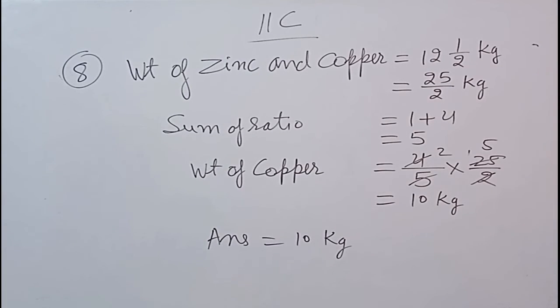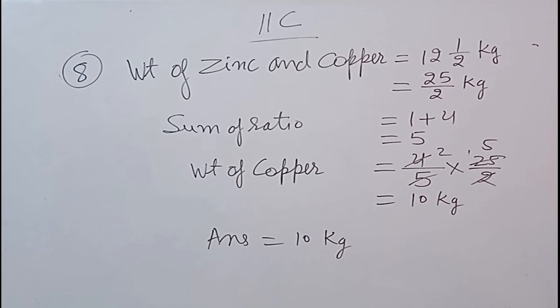Children, now taking question number 8, that is an alloy of zinc and copper weighs 12 1/2 kg. If in the alloy the ratio of zinc and copper is 1:4, find the weight of copper in it. So first write the weight of alloy, that is 12 1/2 kg or 25/2 kg. Now we will find the sum of ratio. The ratio is 1:4, so the sum of ratio is 1 plus 4, that is 5.